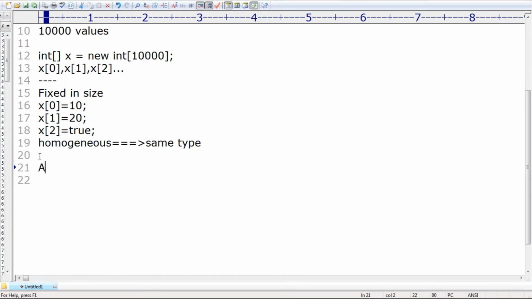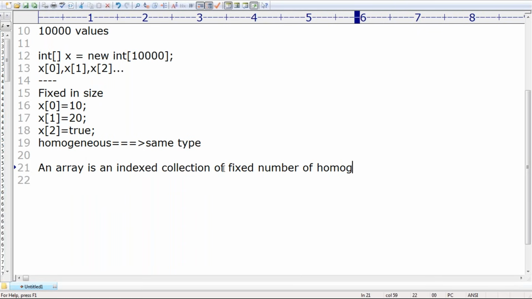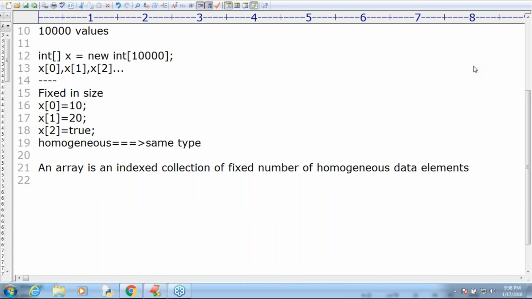Sir, can I use the word array? An array is an indexed collection of fixed number of homogeneous data type elements or data elements. Are you getting? Just observe that.